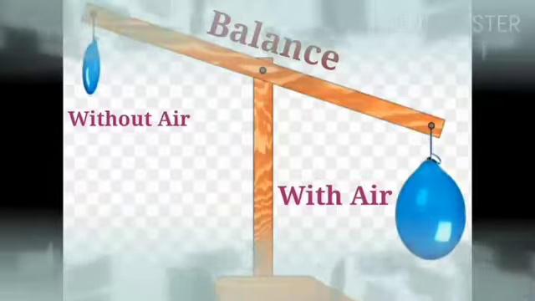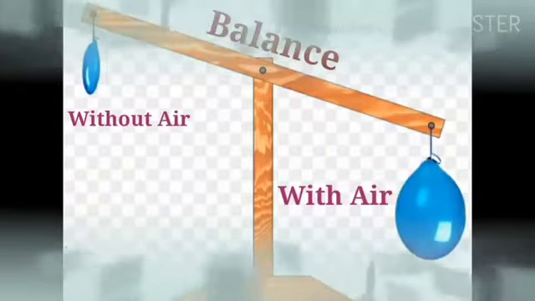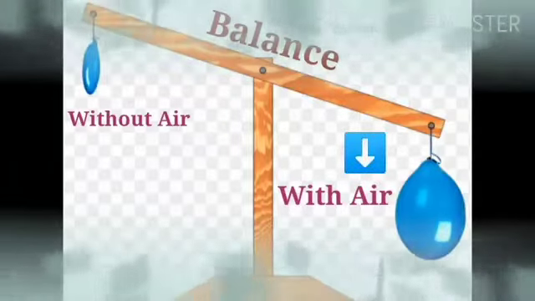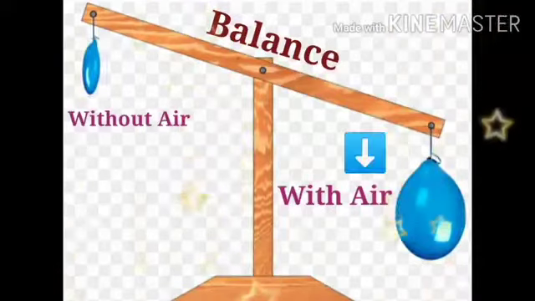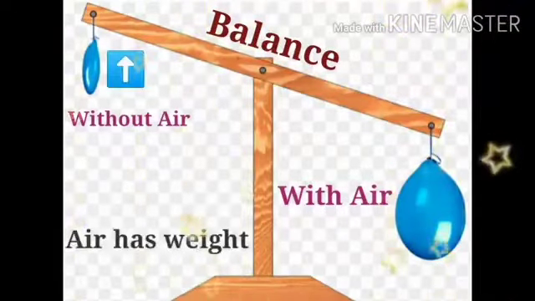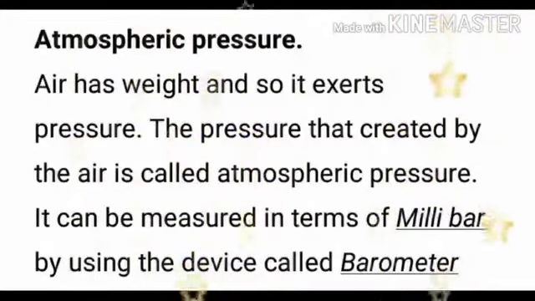By this experiment we can understand that air has weight. Got it? Air has weight. In the last experiment you realized that air has weight. Okay. Now let us learn more and more about atmospheric pressure.